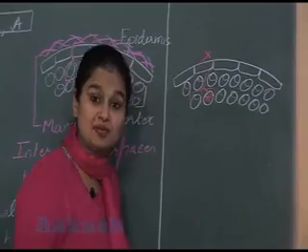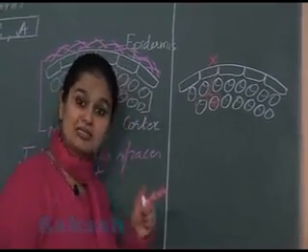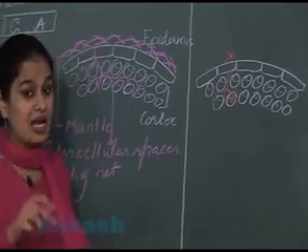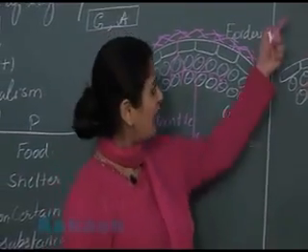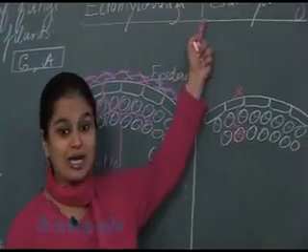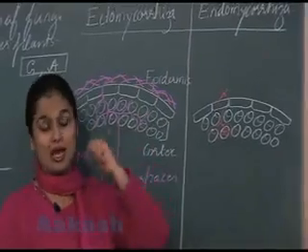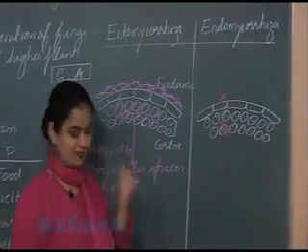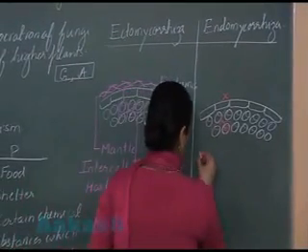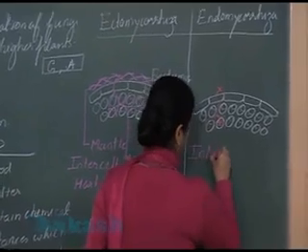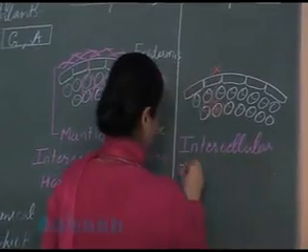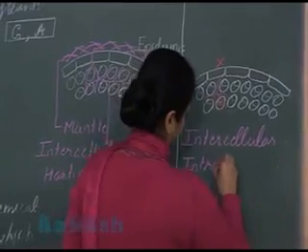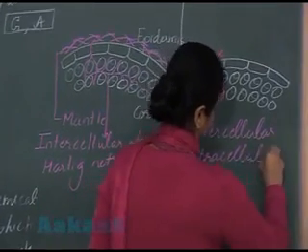Now fungi will show growth inside the cell. That's why this association is known as endomycorrhiza. Endo means inside. So in this case, the growth of fungi is both intercellular as well as intracellular.